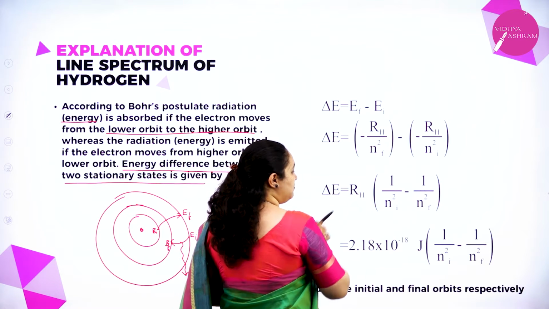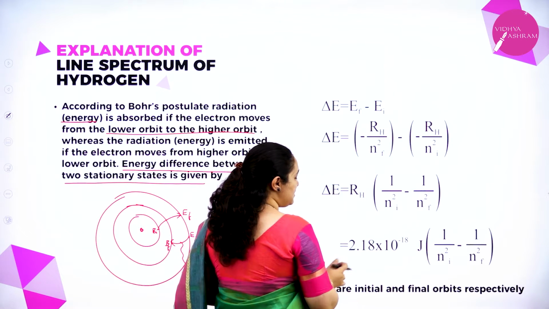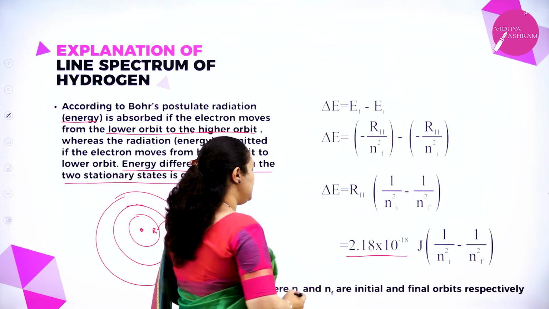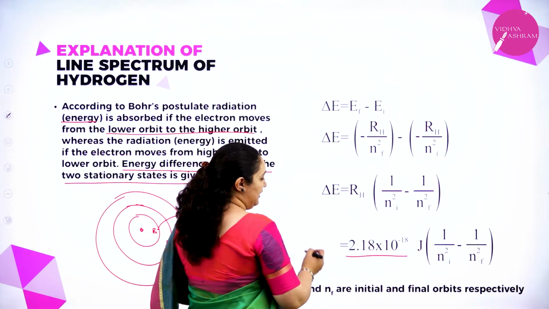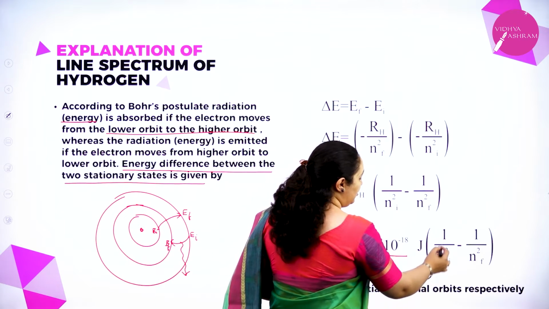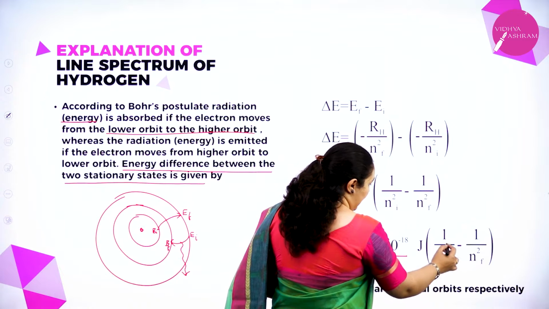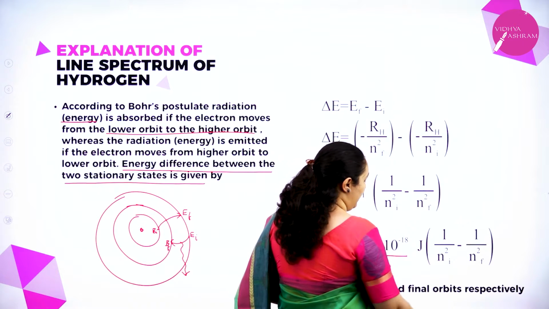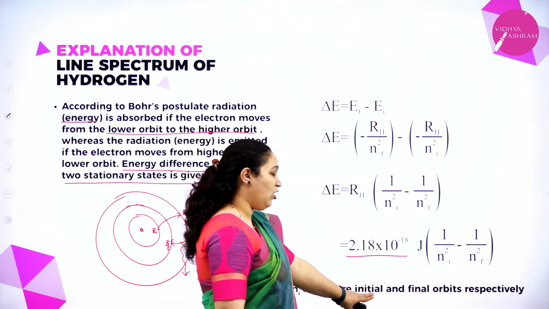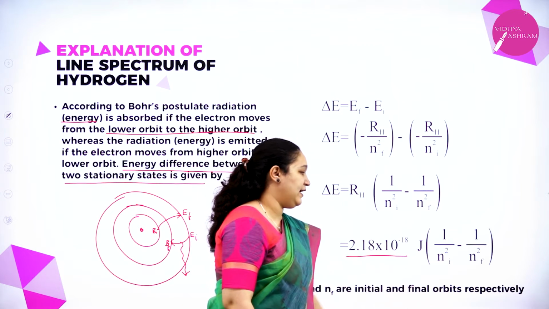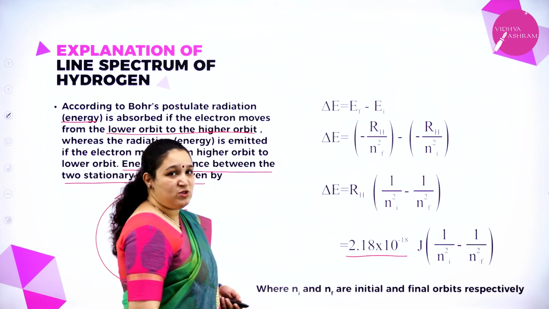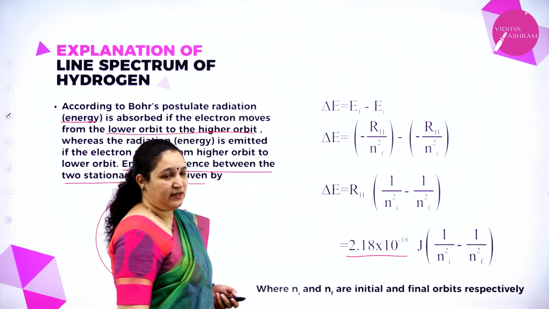Correct. Now what is Rydberg's constant? It is 2.18 into 10 power minus 18 joules. We have just substituted that. So delta E is equal to 2.18 into 10 power minus 18 joule into 1 by ni square minus 1 by nf square, where ni is the initial orbit and nf is the final orbit respectively. So this is in terms of energy of the stationary state.